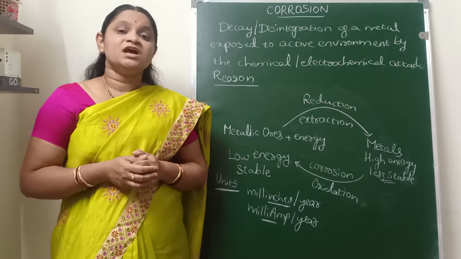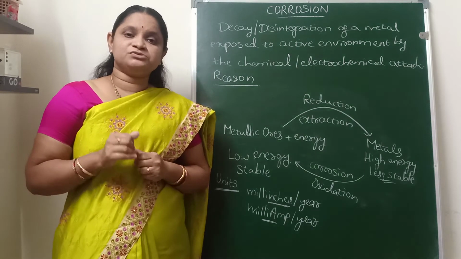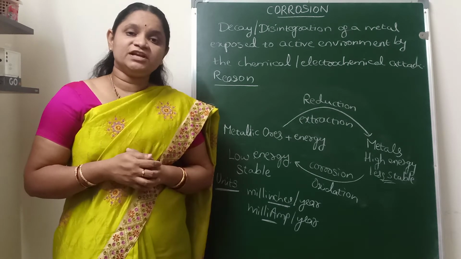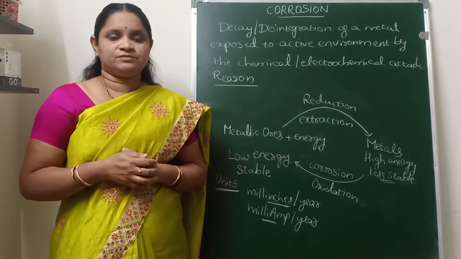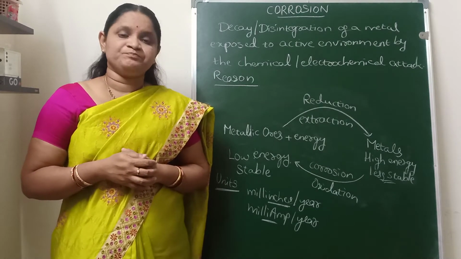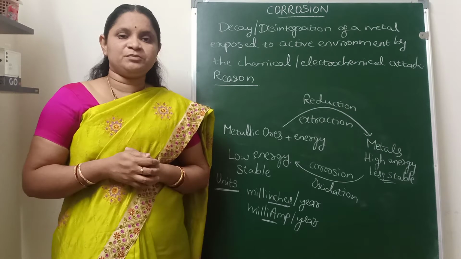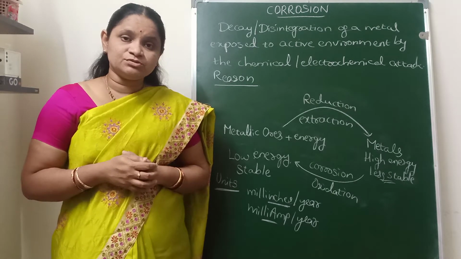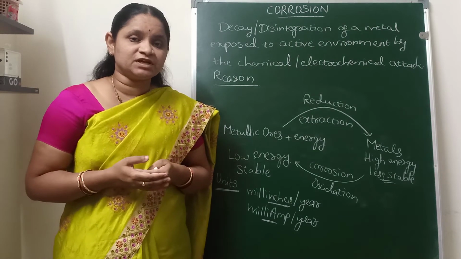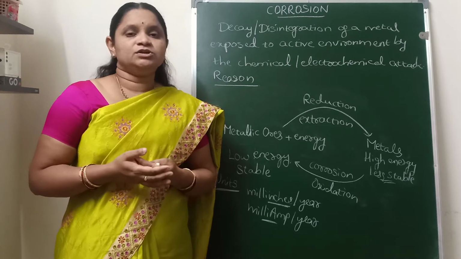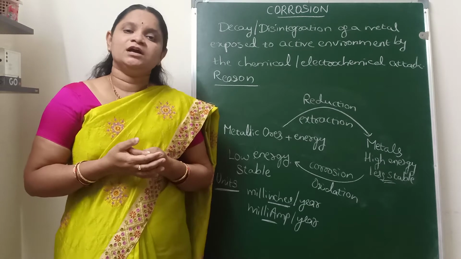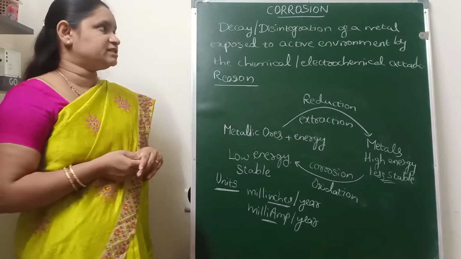So the efficiency of that equipment is lost, and the equipment is mostly costly, which leads to a loss for the industry. That is one disadvantage. The other disadvantage is that almost 1/4 of the total production of iron is lost during the corrosion process. 1/4 of iron will be wasted because of corrosion. So that is a major disadvantage.